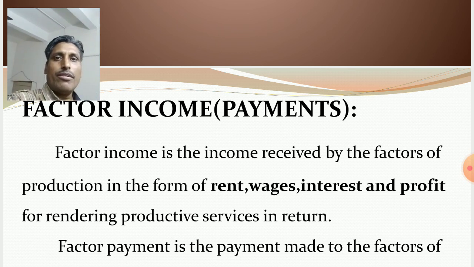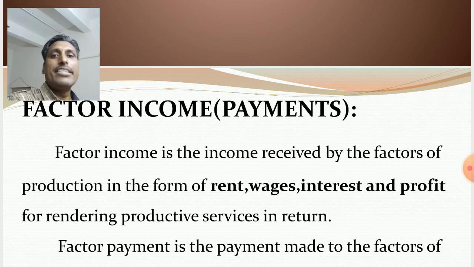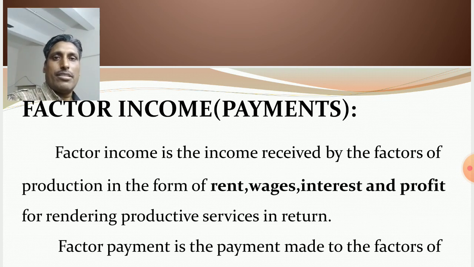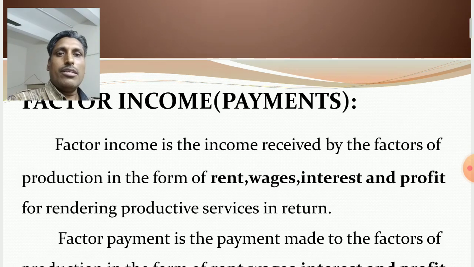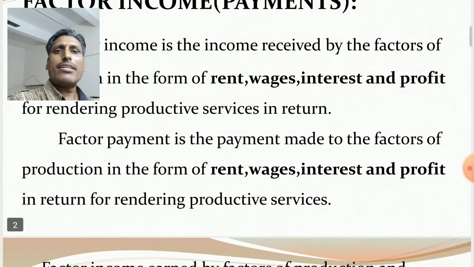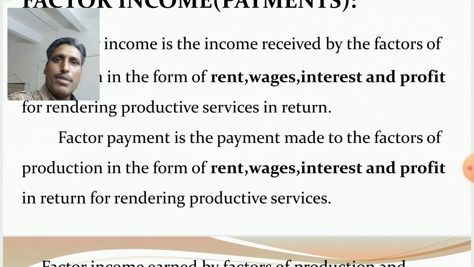So, the household sector providing to the farm sector and to the government sector, and in return receives income in the form of rent, wages, interest and profit. Clear? Factor income and factor payment, same thing. Factor payment is the payment made to the factors of production in form of rent, wages, interest and profit in return for rendering productive services.